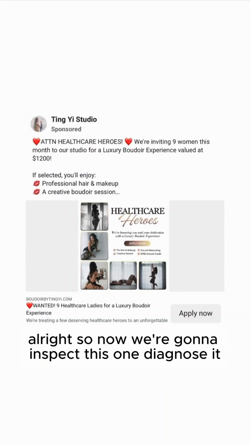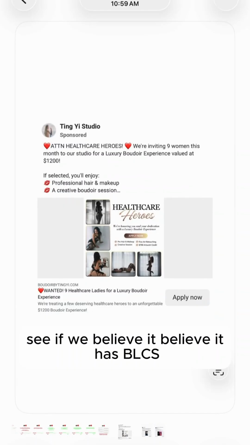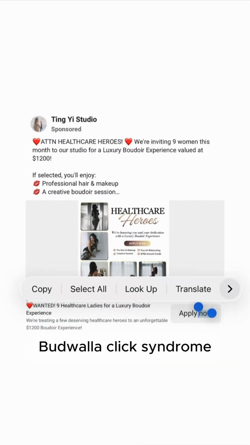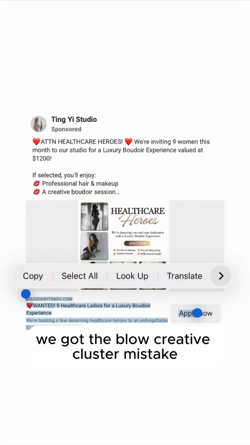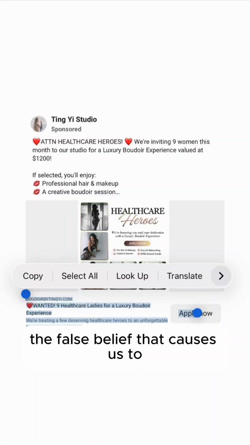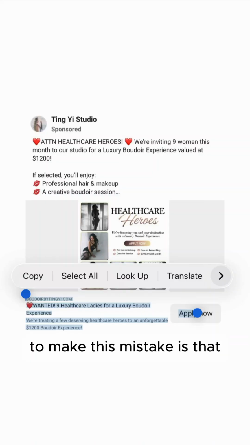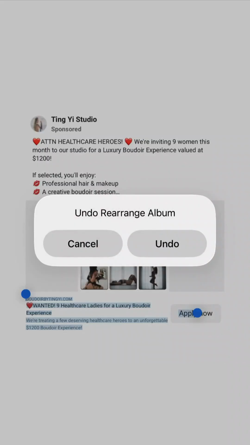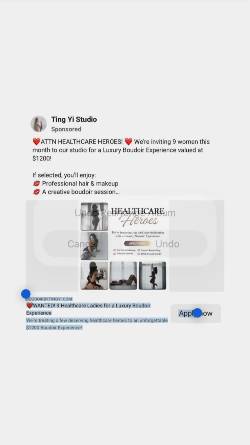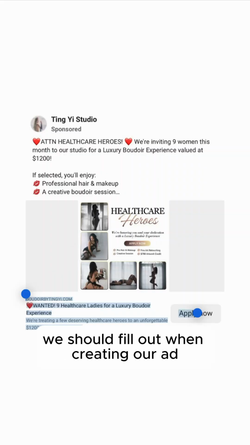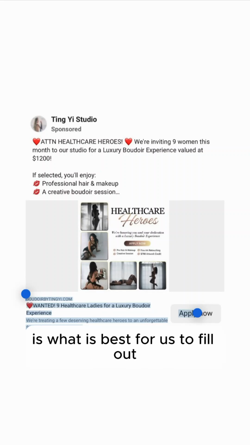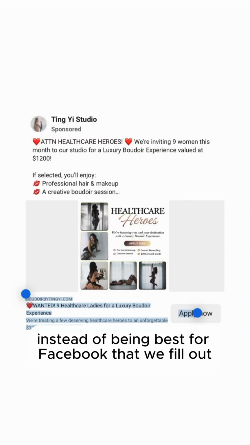All right, so now we're gonna inspect this one, diagnose it, see if we believe it has BLCS, Boudoir low click syndrome. So first thing I'm looking at is here, we got the below creative cluster mistake. The false belief that caused us to make this mistake is that we're trusting what Facebook recommends we fill out when creating our ad is what is best for us to fill out, instead of being best for Facebook that we fill out.